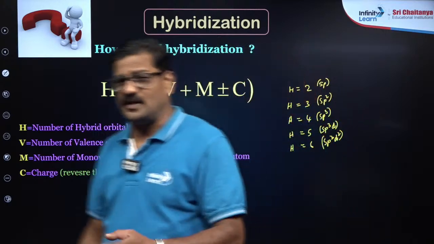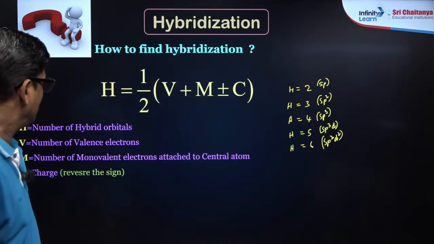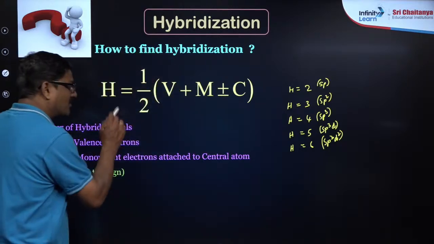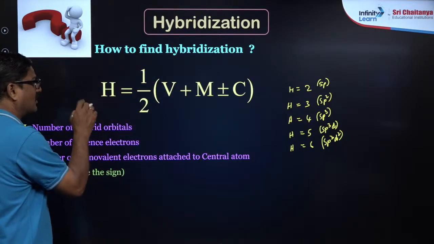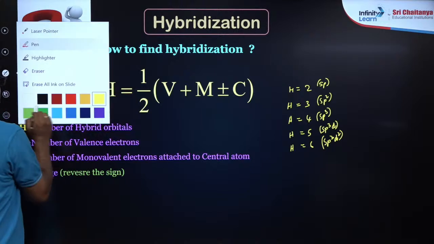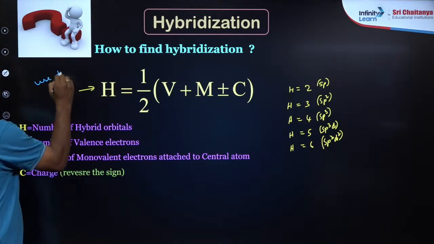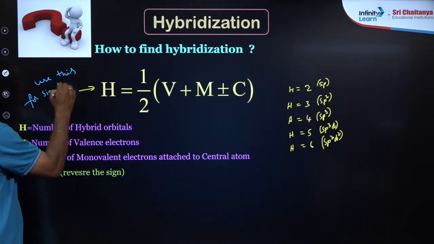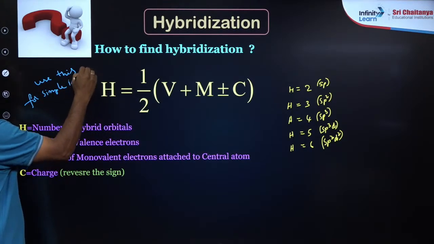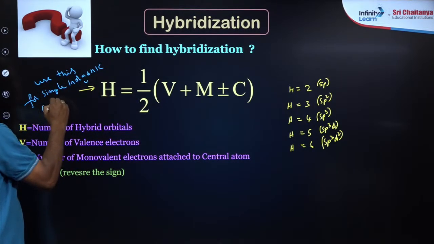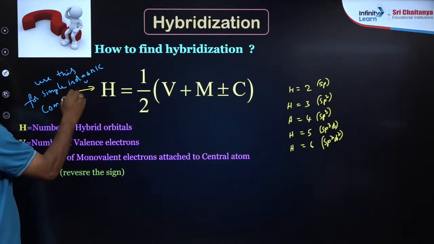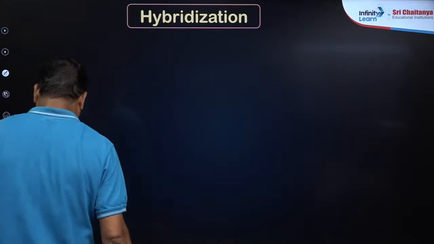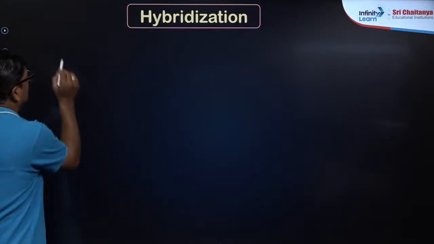Can we go with a couple of questions based on this? Use this formula only for simple inorganic compounds.